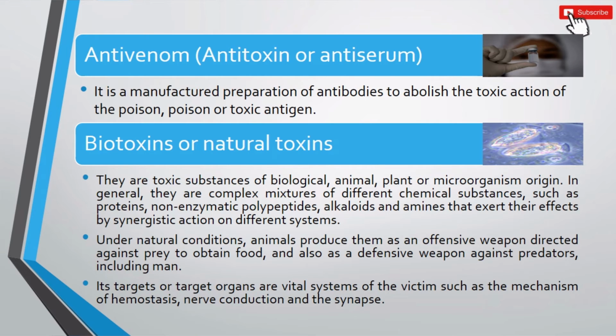It is important to say that in natural conditions the animals produce it as an offensive weapon directed against the prey to obtain food, and also as a defensive weapon against the predator, including man. Its target organs, that is, where the poison is directed, are the vital systems of the victim such as the mechanism of hemostasis, nerve conduction and synapse.